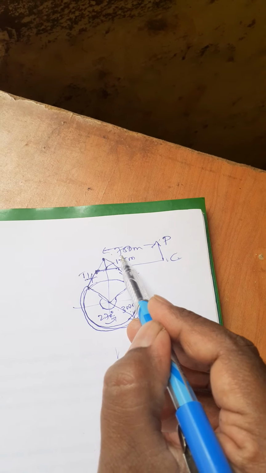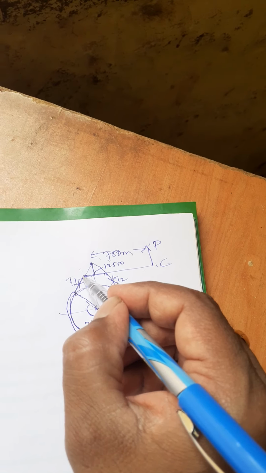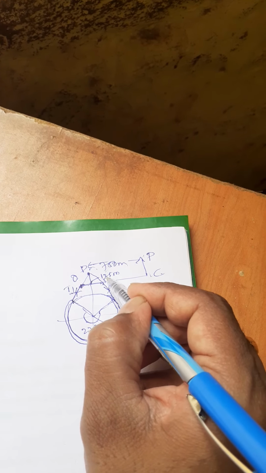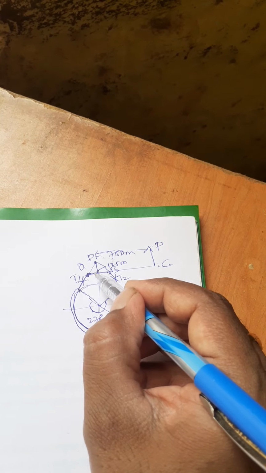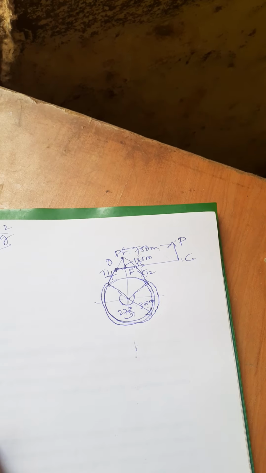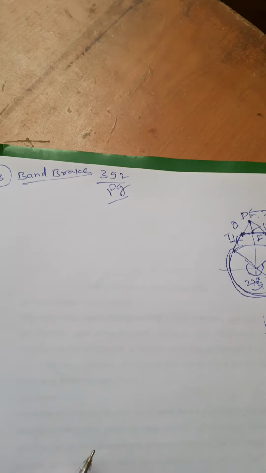The force is applied at 750 mm, and he has given one fulcrum point O. We can have this one as D, this one as B, and this point as E. You can see in the notes, it will be very clear. So what has he asked us to find out? First, what are the given data, I will just tell you.